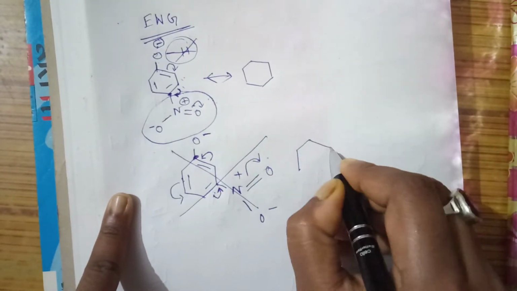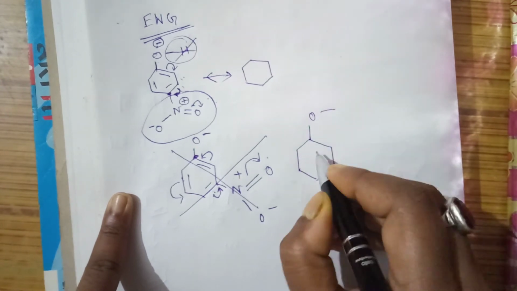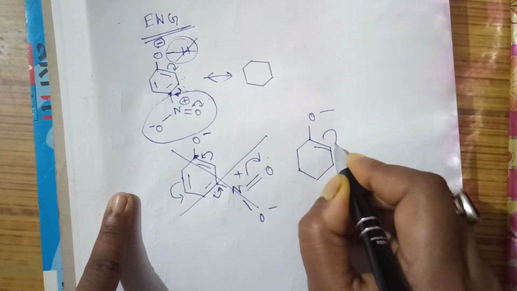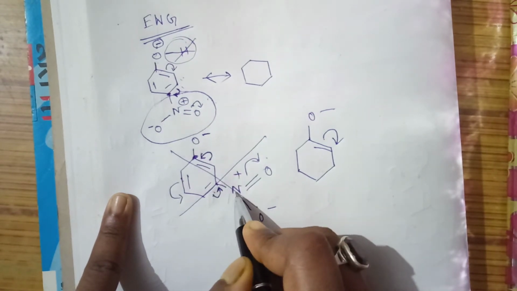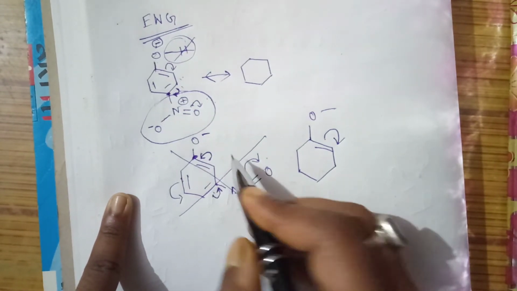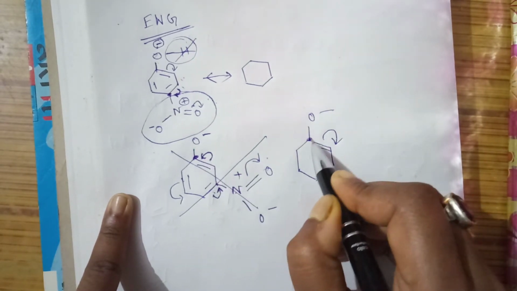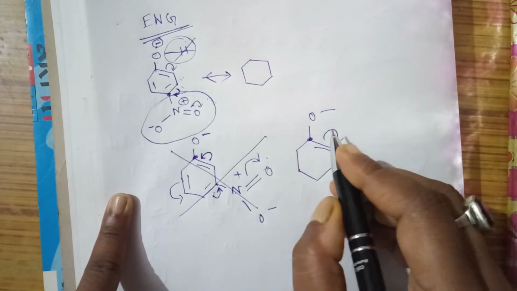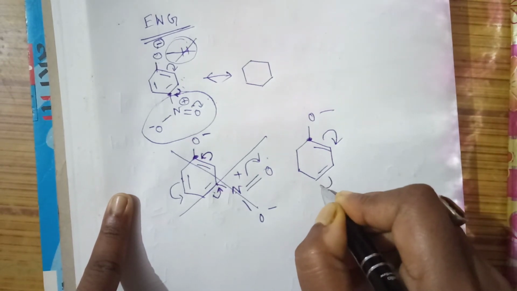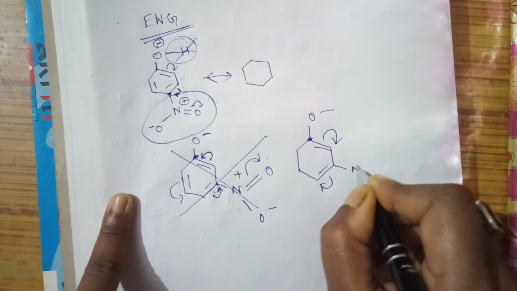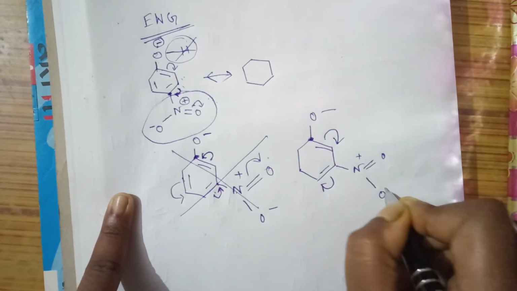What will be the perfect resonating structure then? The bond will break this way, so that this nitrogen will get the double bond. But it's not like this. The bond will always break this way, so that this carbon will get the positive charge, and if the bond will break like this way, then we can see this nitrogen will not have any effect due to the resonance.